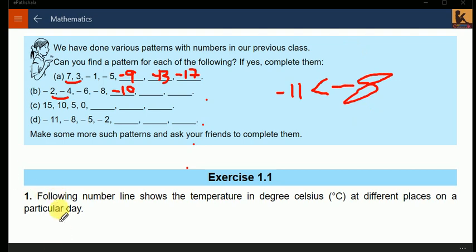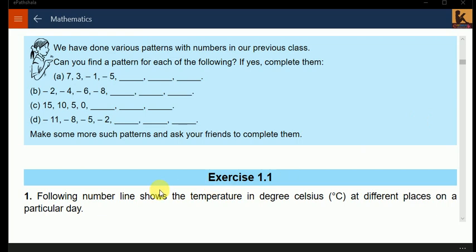Now, as you know, from minus 11 we are coming to minus 8. That means we are adding how many numbers? 3 numbers. Minus 11 plus 3 gives you minus 8. Minus 8 plus 3 gives you minus 5. Minus 5 plus 3 gives you minus 2. Minus 2 plus 3 gives you 1. 1 plus 3 gives you 4. 4 plus 3 gives you 7. Is that clear?